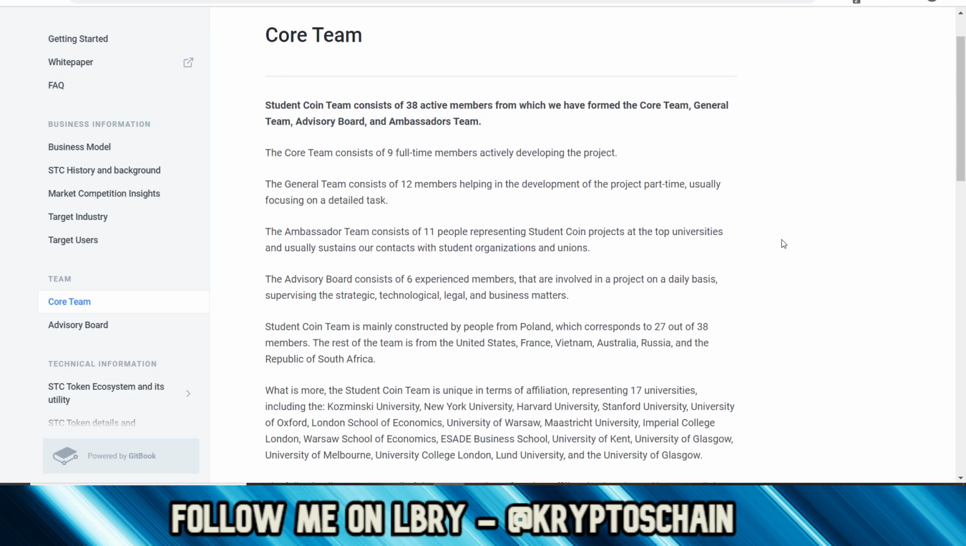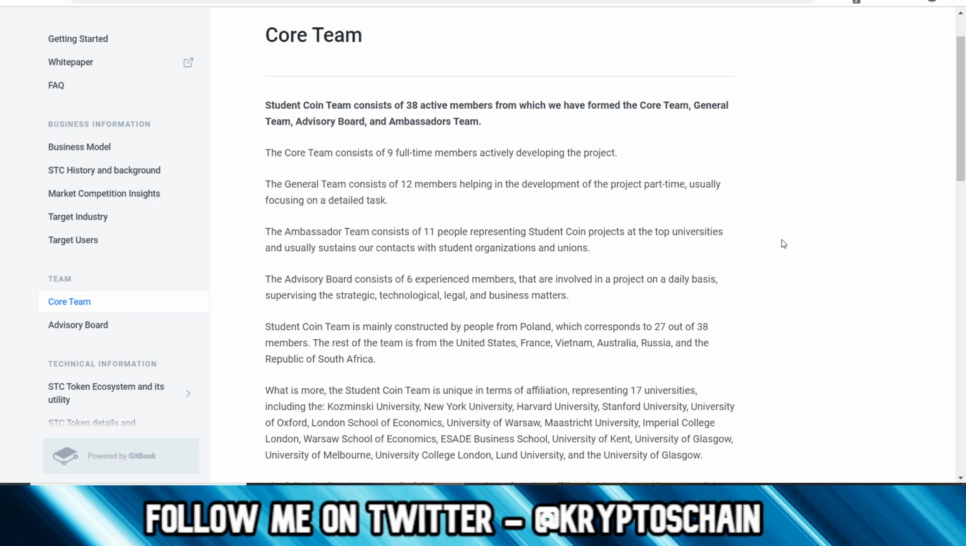So we've got more information on them, right? Their team consists of 38 active members, from which we have formed the core team, the general team, advisory board, and ambassador team. The core team consists of 9 full-time members actively developing the project. The general team is of 12 members helping in the development of the project part-time, usually focusing on a detailed task.